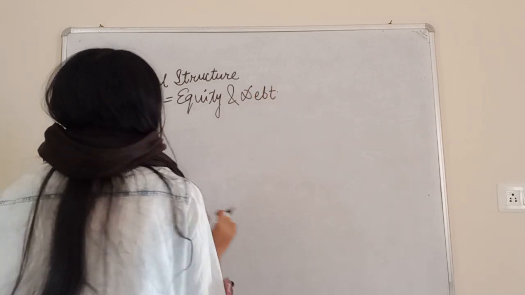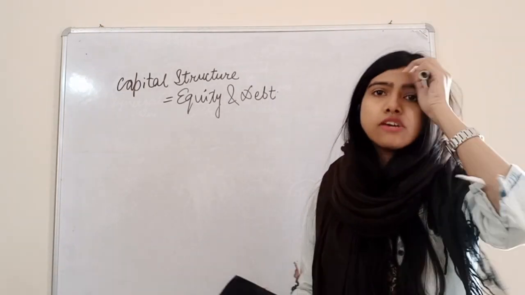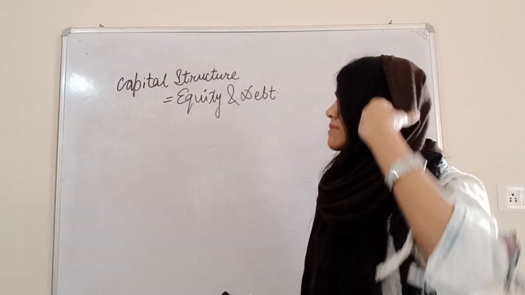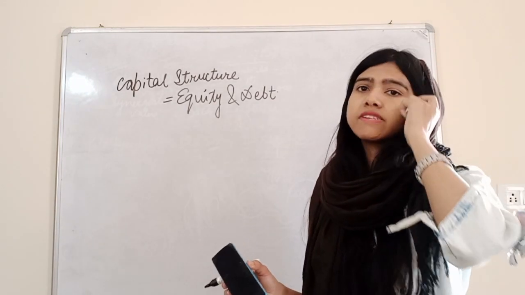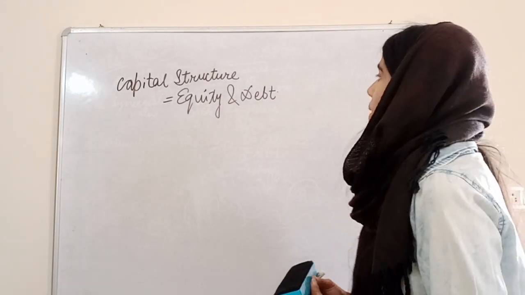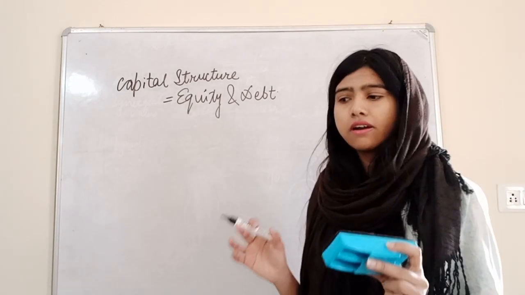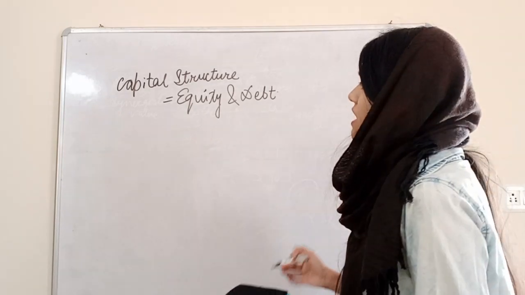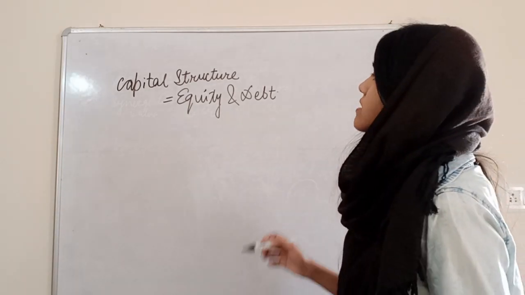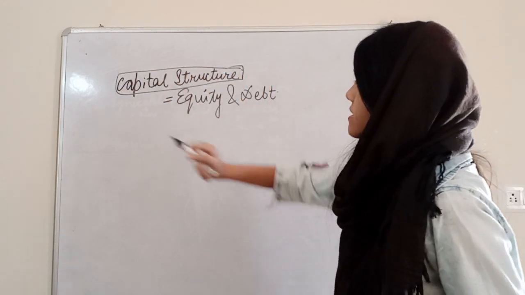So levered beta is what? Beta is the risk. So levered beta talks about the risk when debt is there in our capital structure. Fine. So what is unlevered beta? Unlevered beta is the risk without the debt component. It strips out the effect of the debt component in our capital structure.